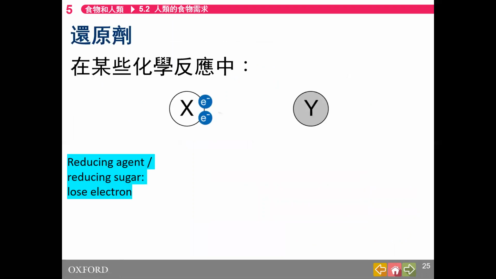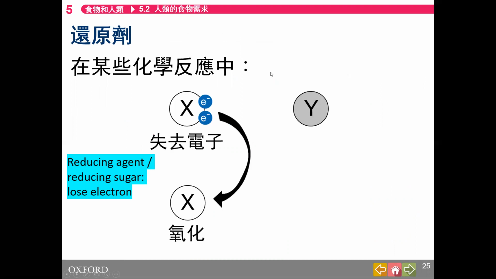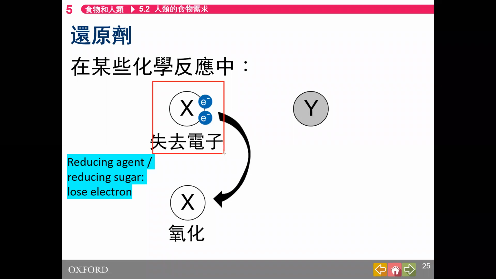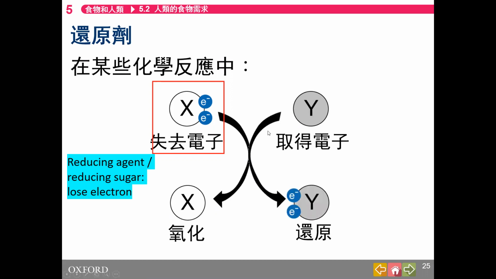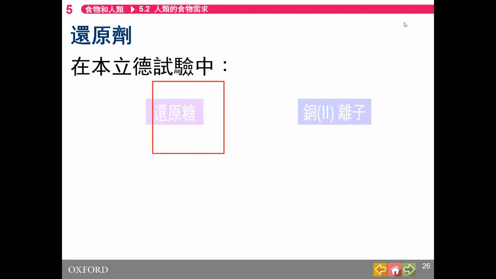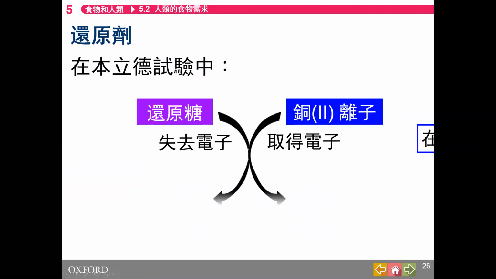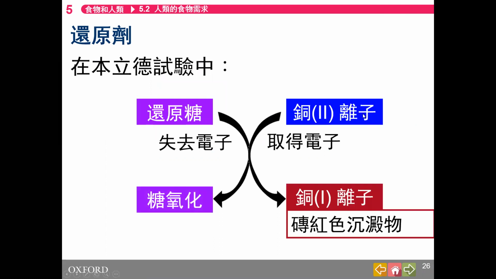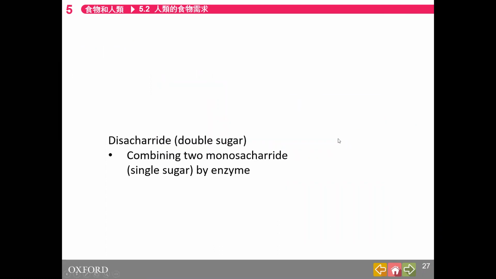So reducing sugar means it will lose electron. But this is a more difficult part, so I will not go through in details. So when reducing sugar lose electron, they are the reducing agent. 還原劑. So in Benedict's test, the reducing sugar would produce brick red precipitate.